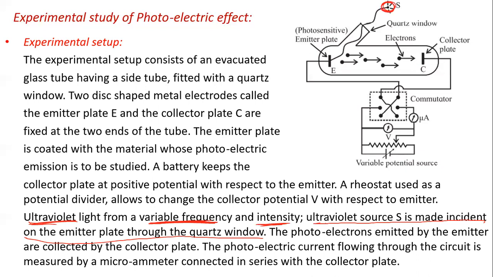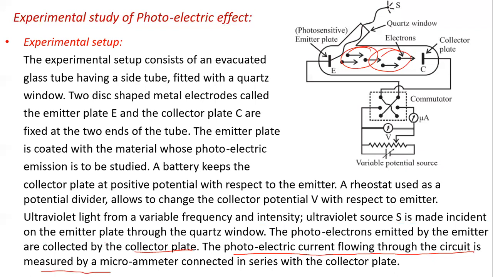It falls on the emitter plate, and it has a variable frequency; we can change the frequency and the intensity also. The photoelectrons emitted by the emitter are collected by the collector plate. The photoelectric current flowing through the circuit is measured by a microammeter.